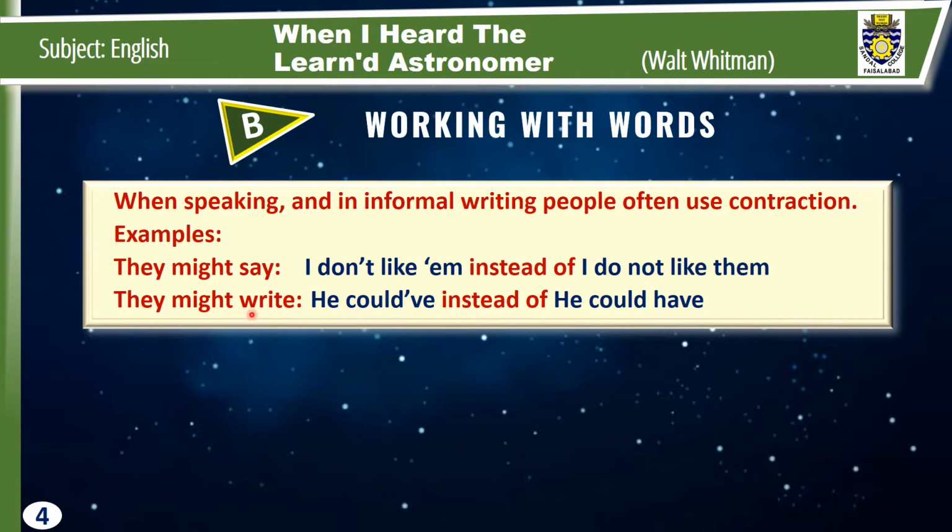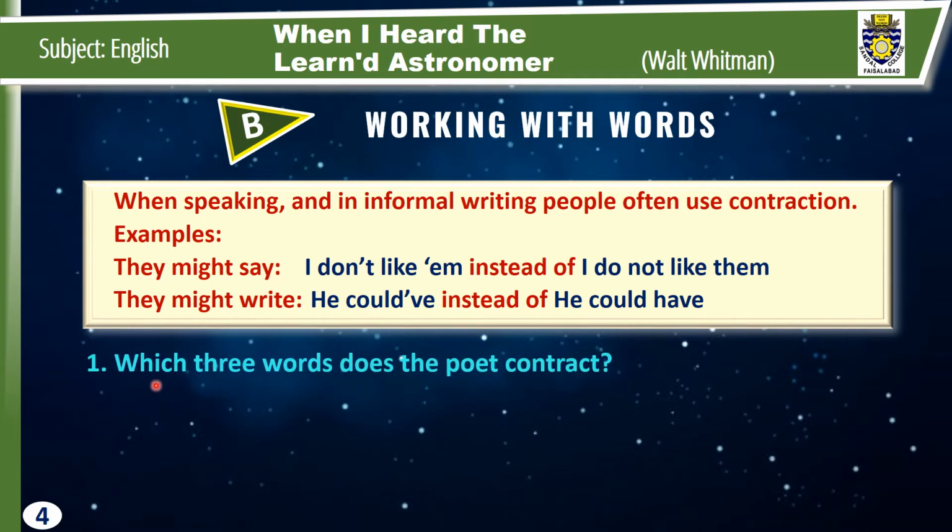Sometimes they use contractions when they write. "He could've" is the contraction form; they write "he could've" instead of "he could have." This is the full formal writing, and that is informal speech, and "I do not like them" is the formal speech.